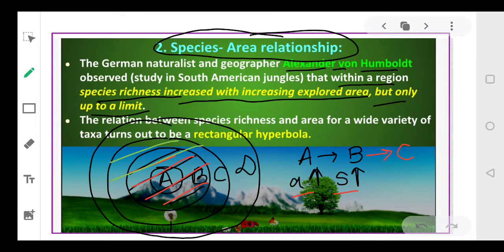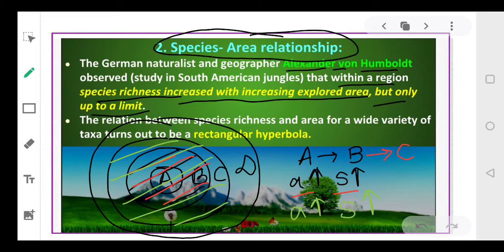Now I am taking this area into account, total, up to C. So again I will observe that as the area increases, the species diversity will also increase. Okay, clear? Because the number of species that will be found in a particular area will be more.